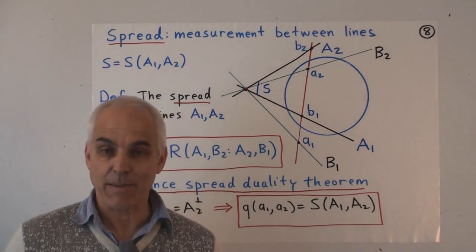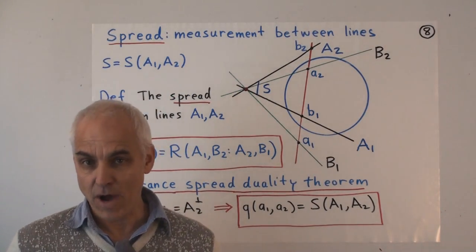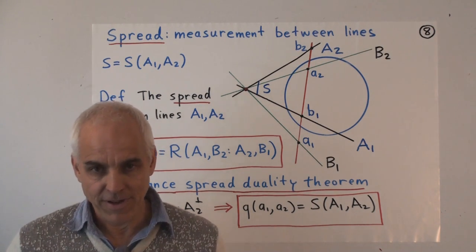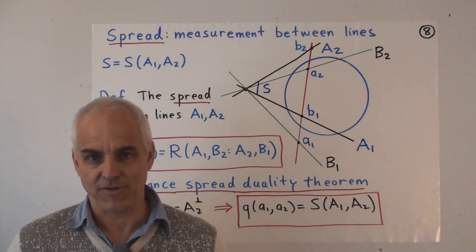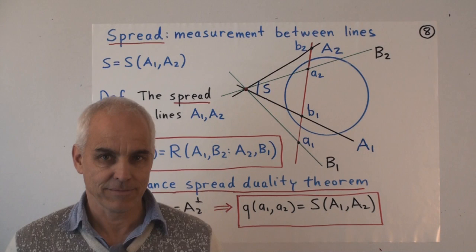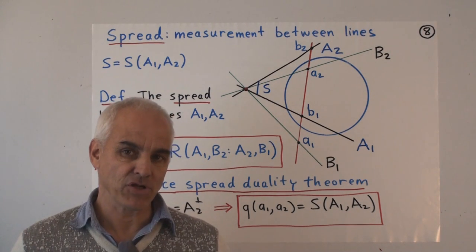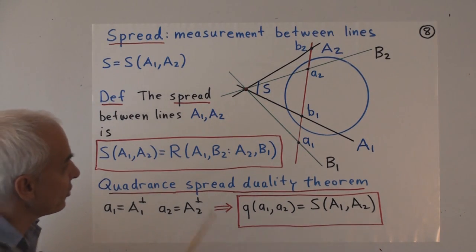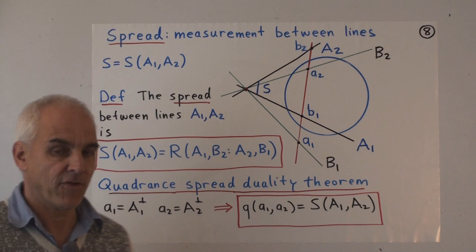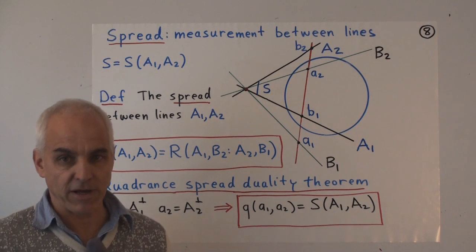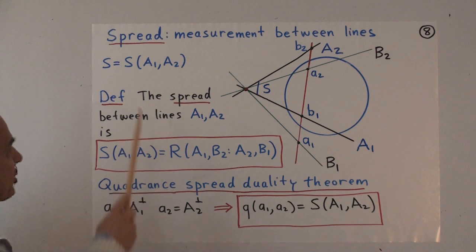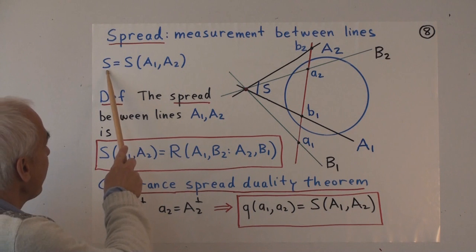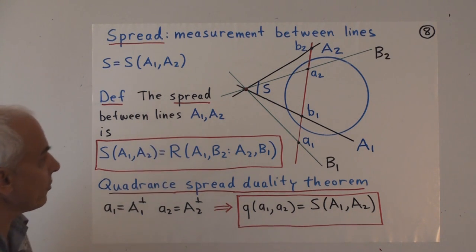Now that we know how to measure the separation of 2 points, we need to know how to measure the separation between 2 lines. And as Euclid knew, an angle is not the right way of thinking about this, and it leads you astray. That's true also in hyperbolic geometry, just as it's true in planar Euclidean geometry. So we're going to introduce the notion of a spread. This is also a hyperbolic version of the usual spread in rational trigonometry. And it's denoted by a capital S, not a little s as in rational trigonometry. So a capital S, the spread between 2 lines, A1 and A2.